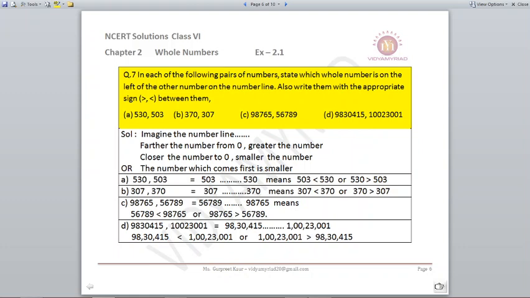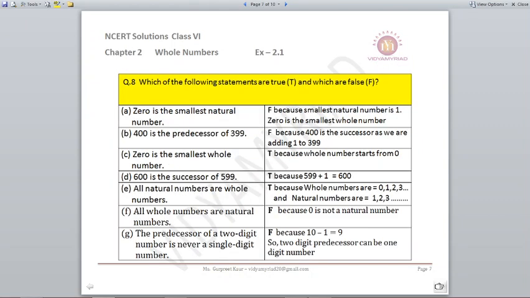If you put commas, it will be easier for you to understand which is a bigger number or which is a smaller number in case of big digits. So I can say that 98 lakhs will be less than 1 crore, or 1 crore is greater than 98 lakhs. So in short, I said this.